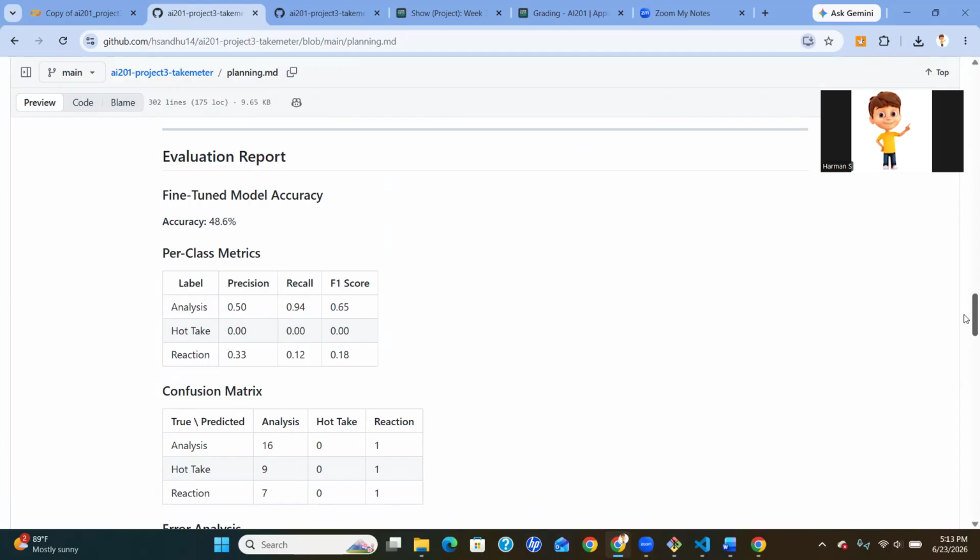After training, the model achieved an overall accuracy of 48.6%. And for the analysis class, the model achieved a precision of 50%, a recall of 94%, and an F1 score of 0.65. For the hot take class, the model achieved zero precision, zero recall, and zero F1 score. And for the reaction class, the model achieved a precision of 0.33, a recall of 0.12, and an F1 score of 0.18. And although the overall accuracy was below my target goal, the results still revealed interesting patterns about what the model learned. And now I'll show my confusion matrix.